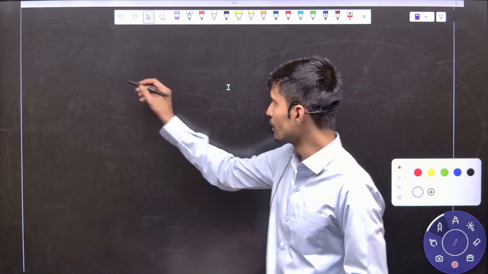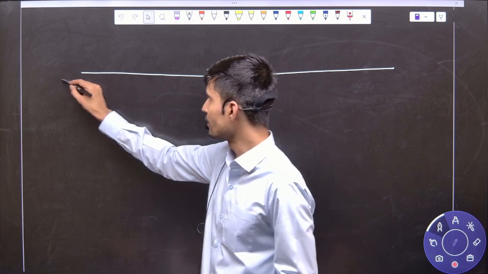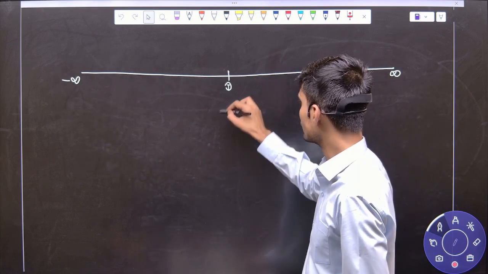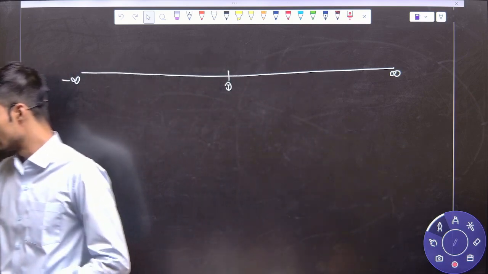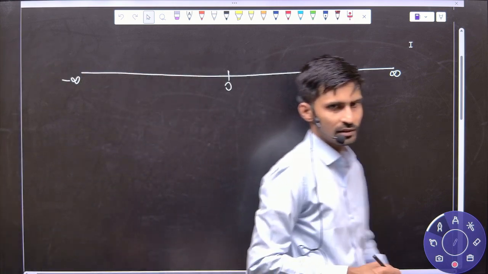Okay, so I'm going to draw one line here. And here I will write minus infinity, and here I will write infinity, and in the middle I will write 0, and this will become our number line.